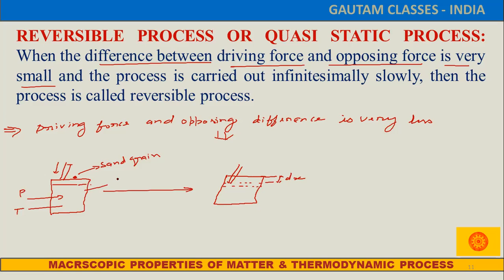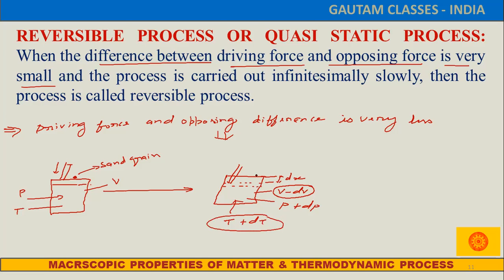The initial volume is V. So the volume of the system decreases; if the initial volume was V, now it is V minus dV. If the volume decreases, the pressure will definitely increase. Suppose the pressure increases by dP. If the initial temperature was T, and the pressure increases, the temperature will also increase. A very, very minute temperature difference will also come.